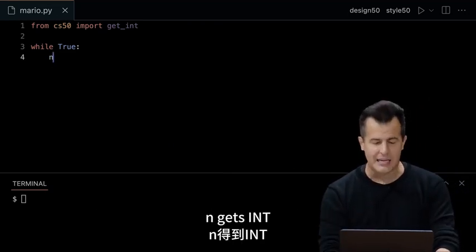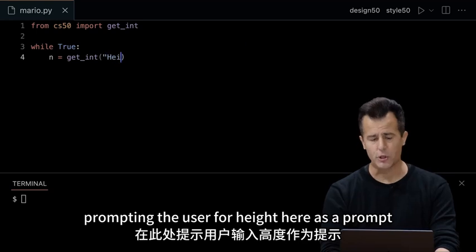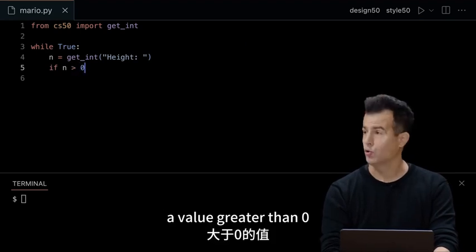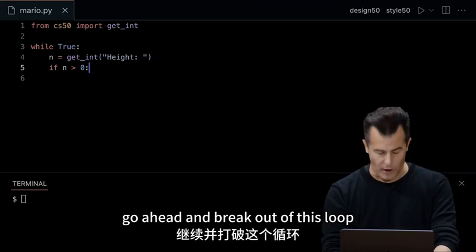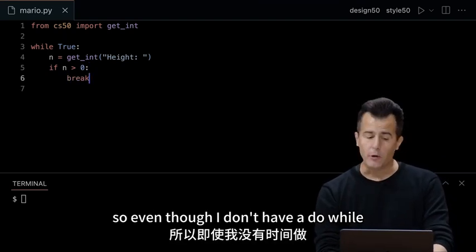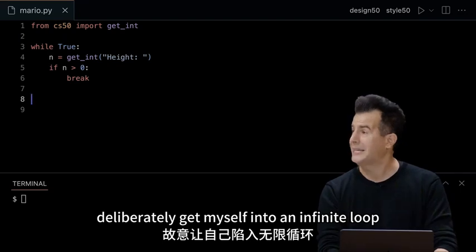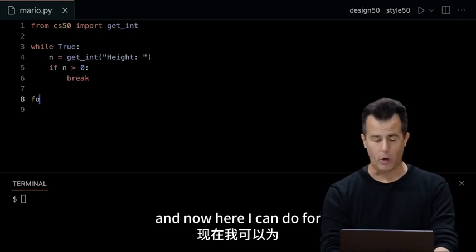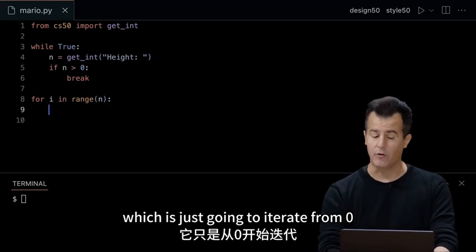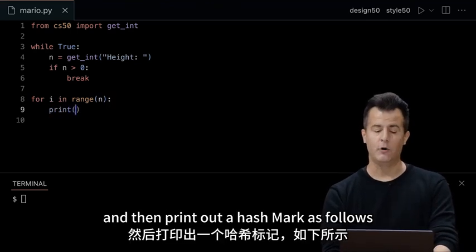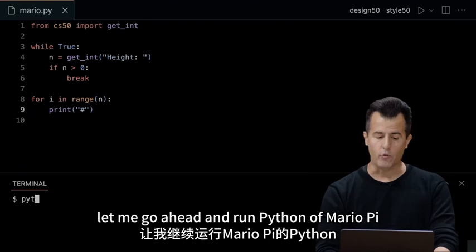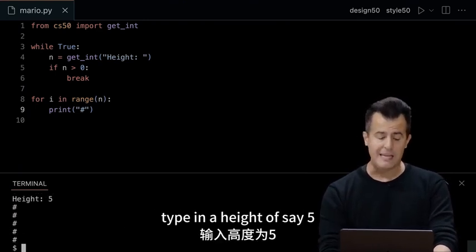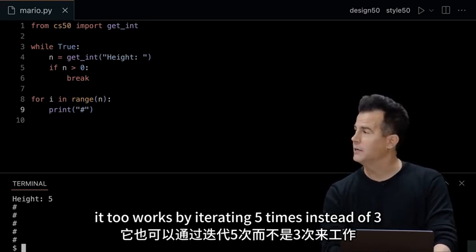And I could do something like this. n equals get_int, prompting the user for height here as a prompt. Then if n is what I want it to be, a value greater than 0, as in problem set 1, go ahead and break out of this loop. So even though I don't have a do-while, I can certainly deliberately get myself into an infinite loop and break out of it when I'm logically ready to do so. And now here I can do for i in range of n, which is just going to iterate from 0 on up to that value, and then print out a hash mark as follows. Let me go ahead and run python of mario.py, type in a height of 3, and it still works. Type in a height of, say, 5, it too works by iterating 5 times instead of 3.